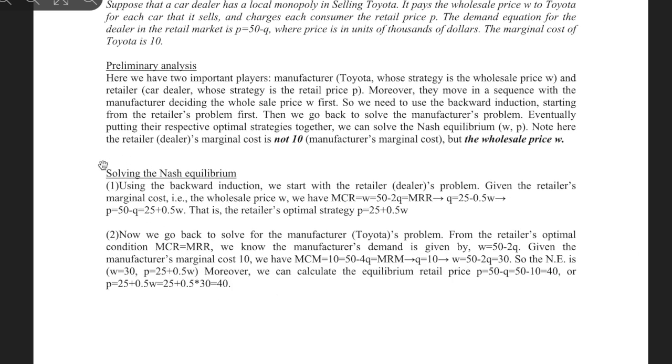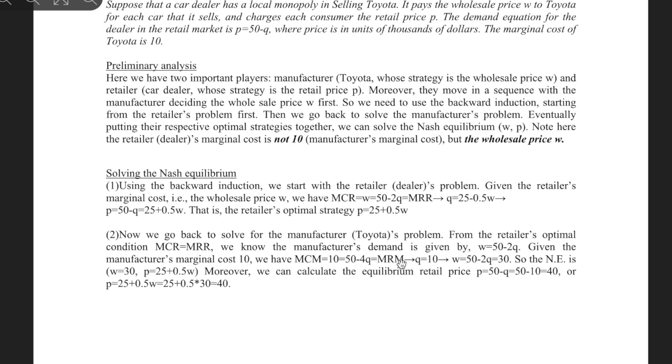So, solving the Nash equilibrium. Using backward induction, we start with the retailer's problem, given the retailer's marginal cost, the wholesale price. We get the optimal Q related to W, and we put this back into the price to get W. And then we go back to solve the manufacturer's problem, and from the retailer's optimal condition we get the demand curve for the manufacturer.